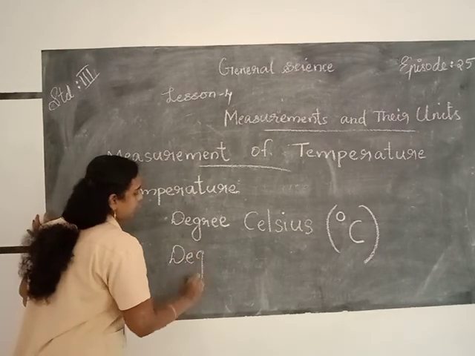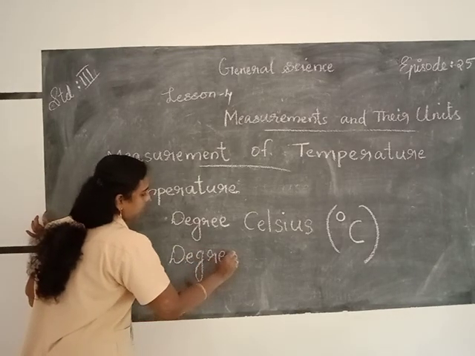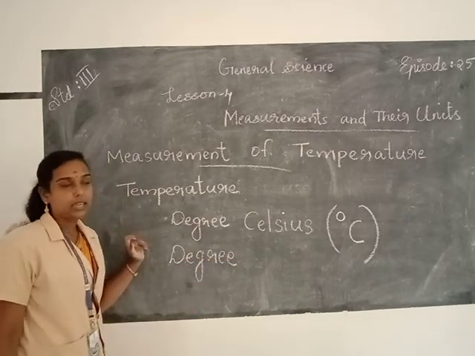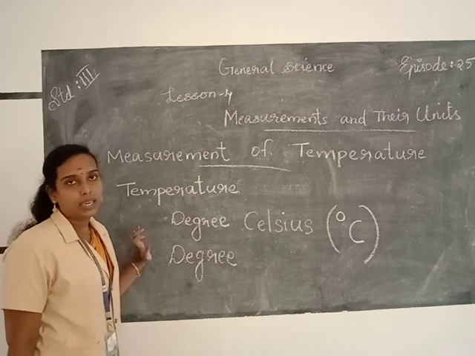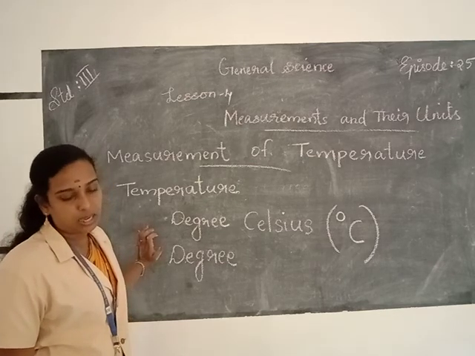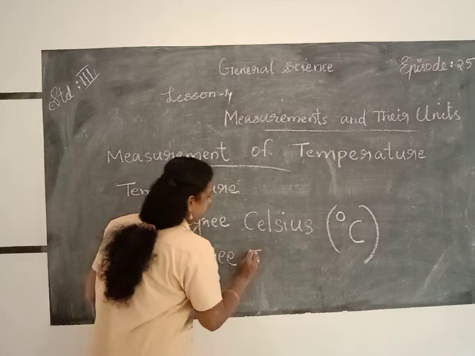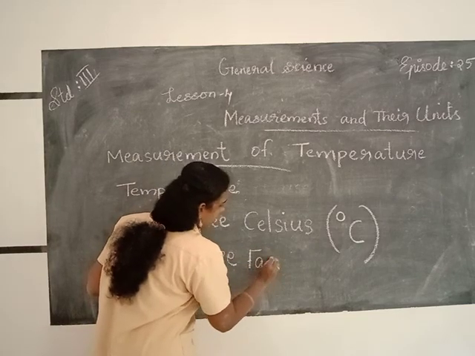Degree, D-E-G-R-E-E, degree Fahrenheit, F-A-H-R-E-N-H-E-I-T, Fahrenheit, okay.